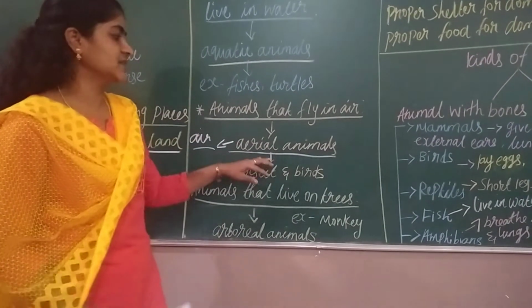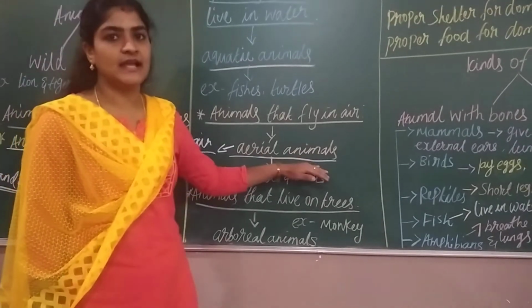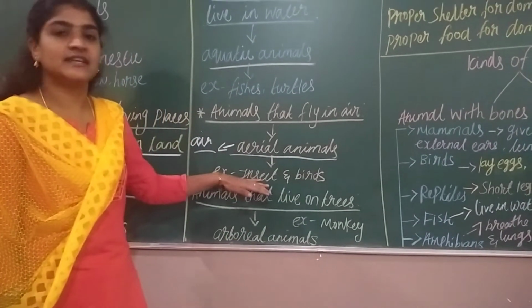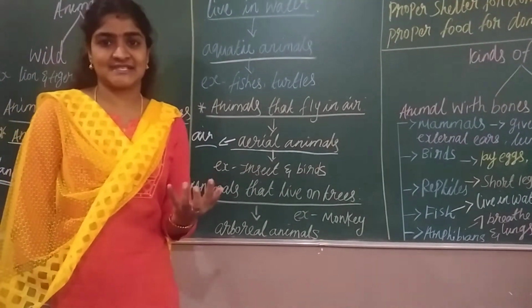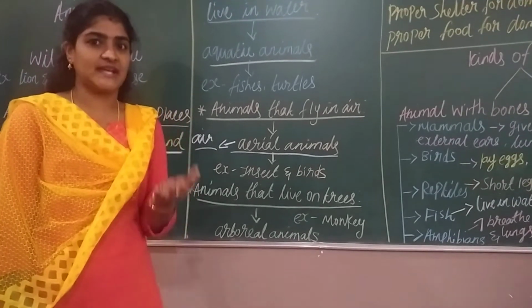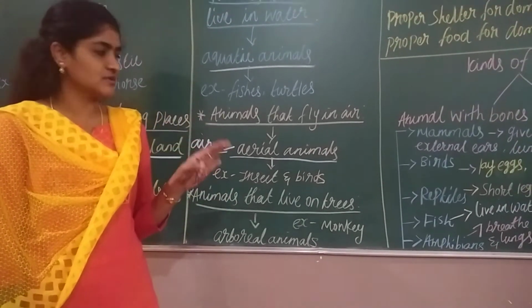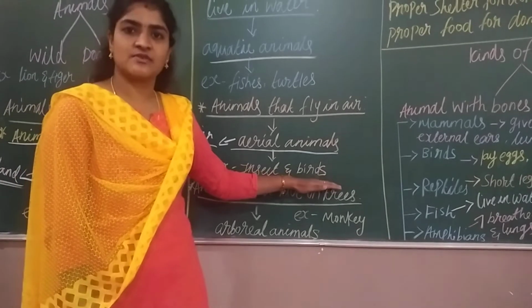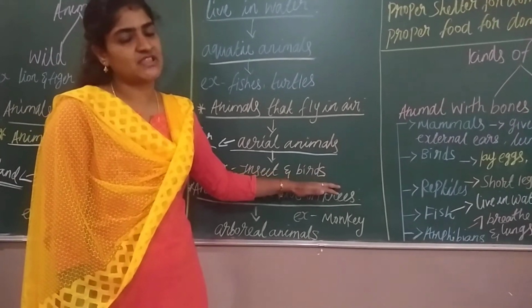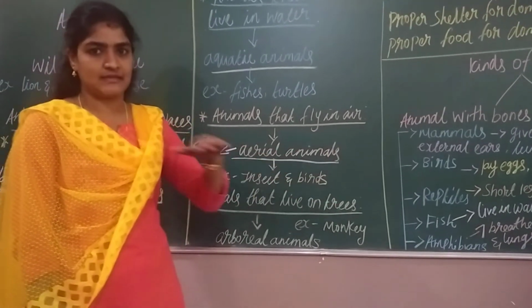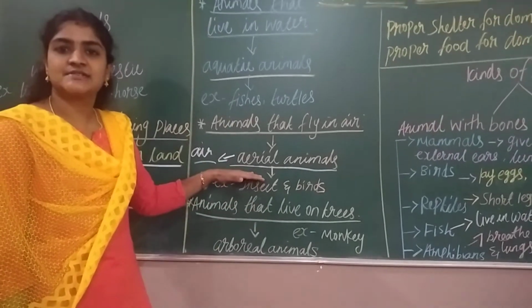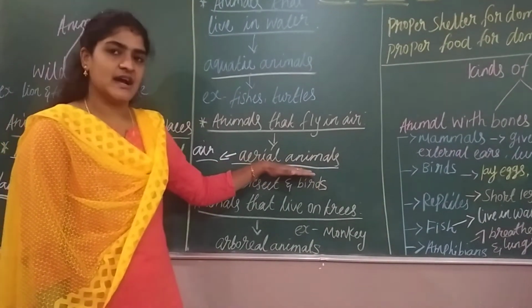Examples are insects, like mosquito or housefly, which have wings, right? They also fly. Also birds have a pair of wings, and with the help of wings they can fly in the air. Those animals are called aerial animals.